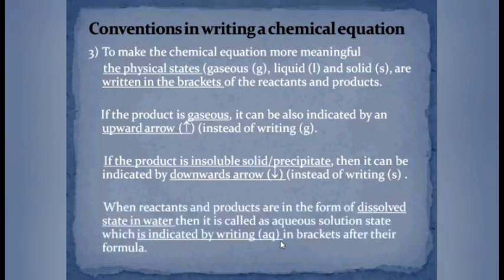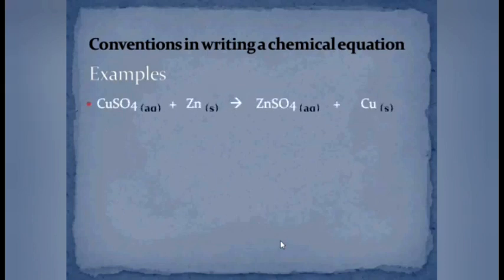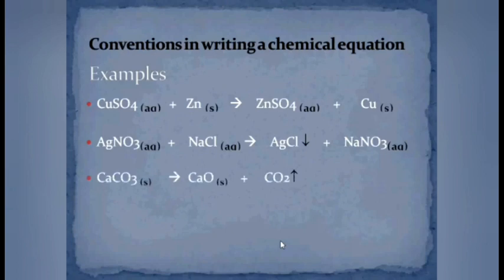Sometimes the reaction involves the use of some water soluble reactants, or sometimes the water soluble products are formed. These water soluble products or reactants are indicated by writing aq in bracket. The aq stands for aqueous solution. It indicates that the substance is in dissolved state in water. By using such conventions, the screen shows you some reactions which are represented with the help of chemical equations.